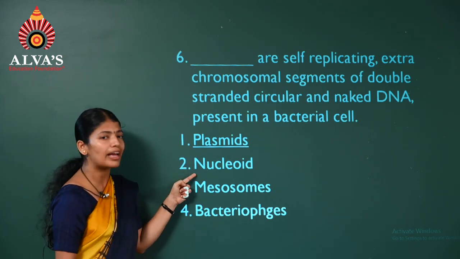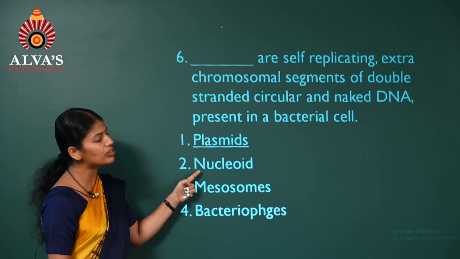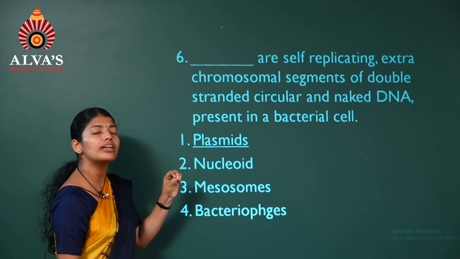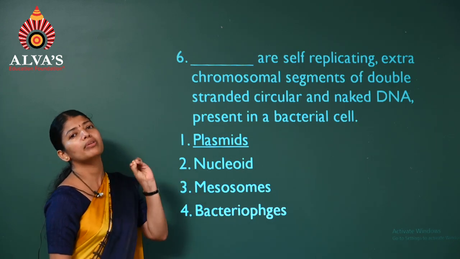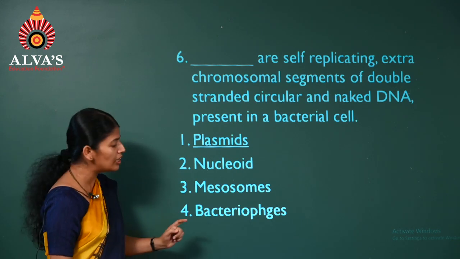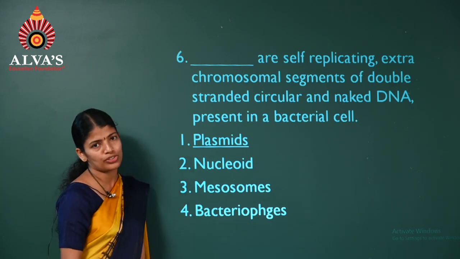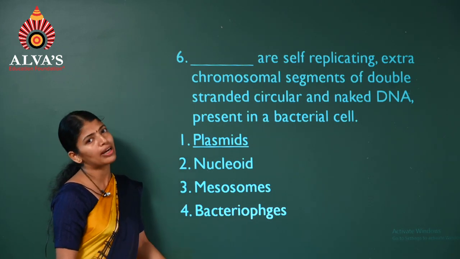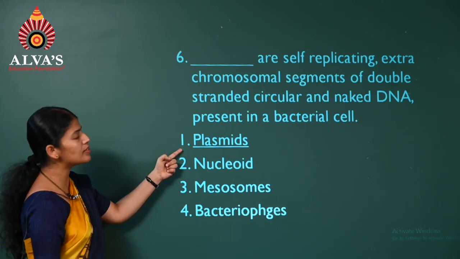We'll consider the second option, nucleoid. What's this? Nucleoid. It is a region which contains the main genetic material of bacteria. Yes, mesosomes we have already learned. Coming to bacteriophages, they are nothing but viruses which infect bacteria. Of course, the option is the first one.